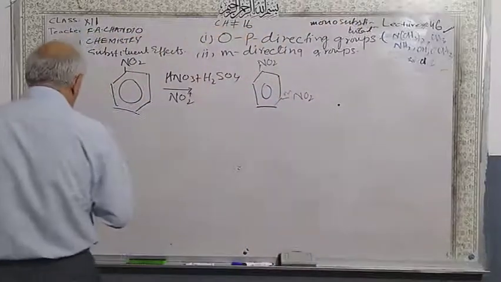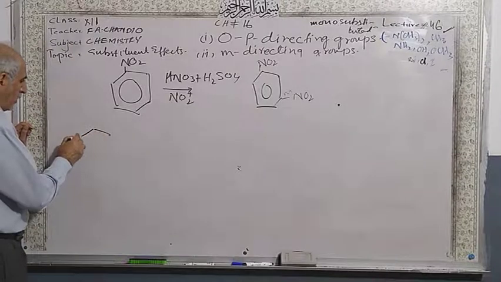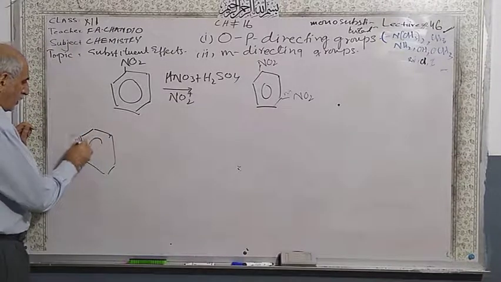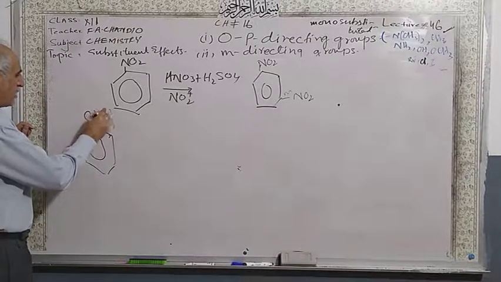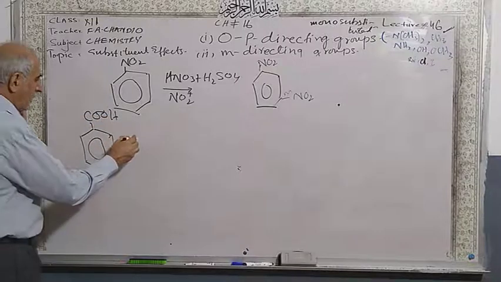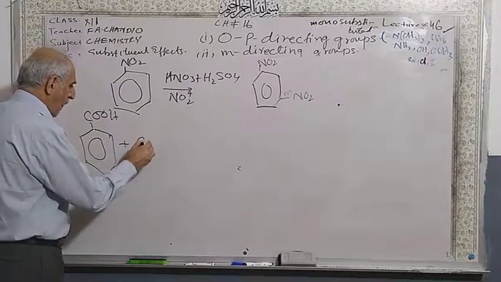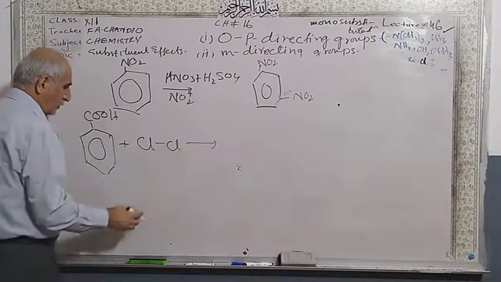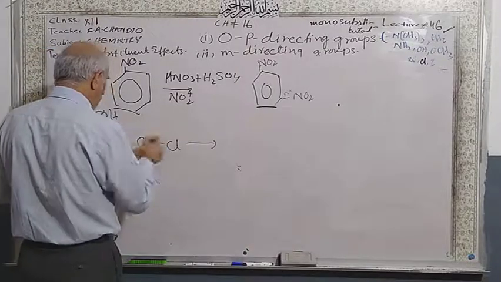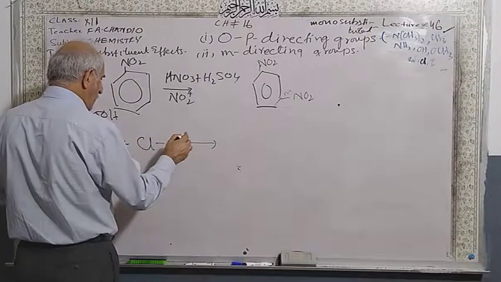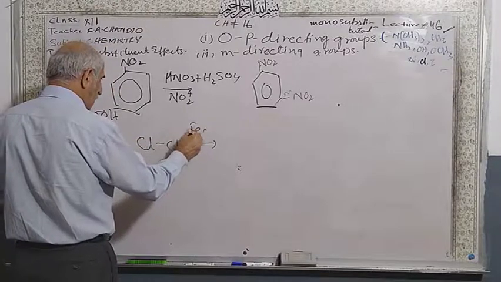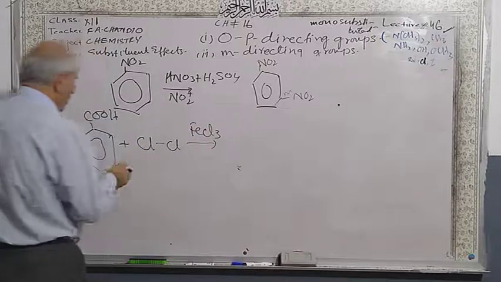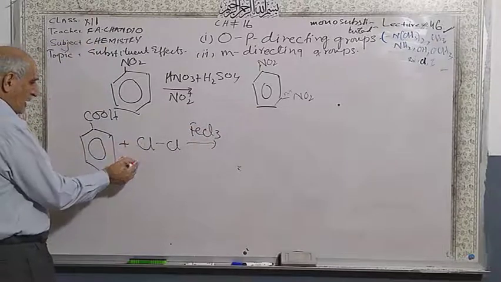I am giving another example. This is a carboxylic acid, and you are adding a halogen in the presence of ferric chloride as a catalyst. So this is the electrophile.